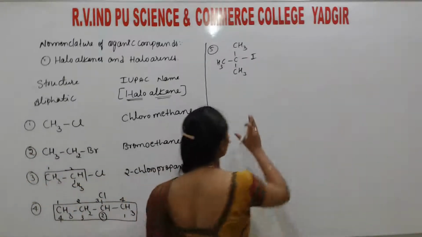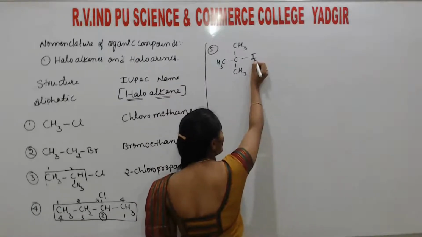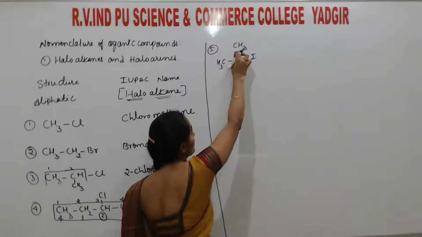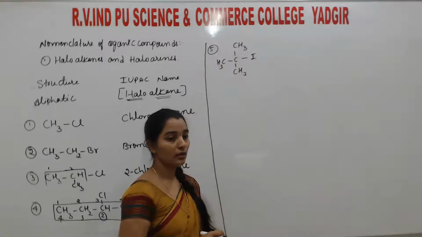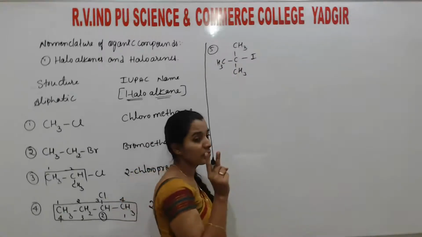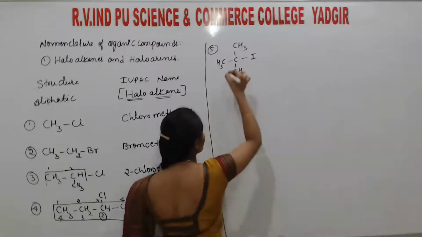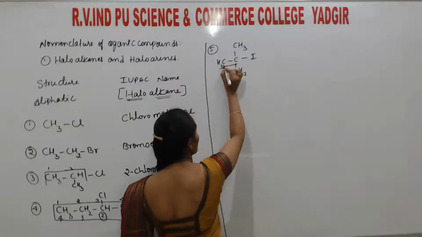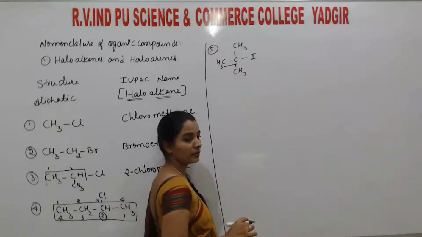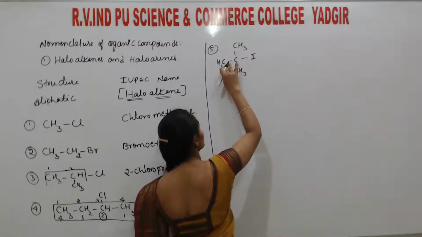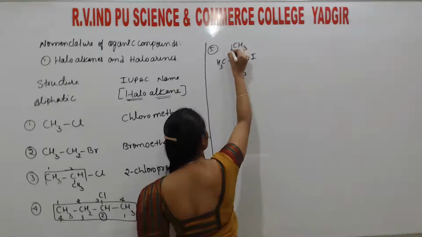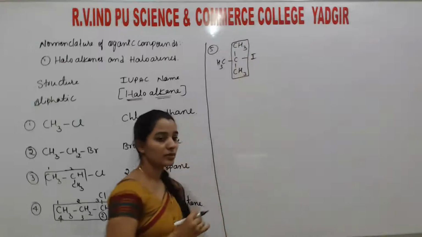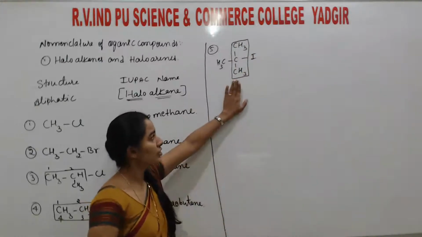So next here, if you consider as I told you, halogens are there and 3 carbon atoms are there, and this carbon atom is bonded to 3 carbon atoms and 1 iodine. So here, students, there are 2 possibilities of selecting the parent chain. One is a straight chain. When we select a straight chain, we are getting 2 carbon atoms here. Instead of that, if you select this one as the parent chain, then we are getting 3 carbon atoms. Then the correct way of selecting the parent chain is this one.